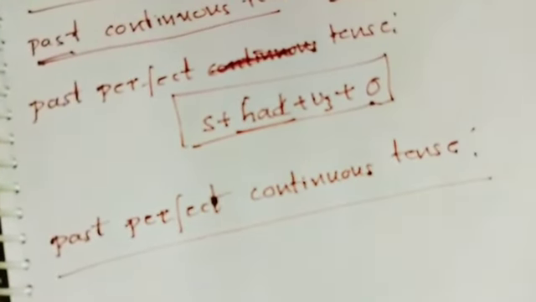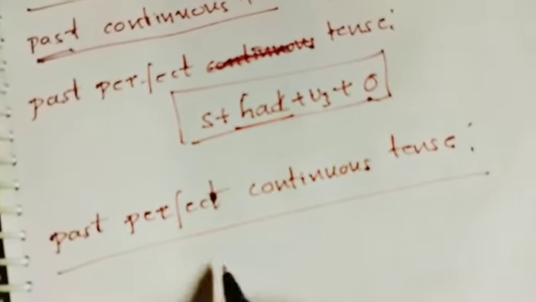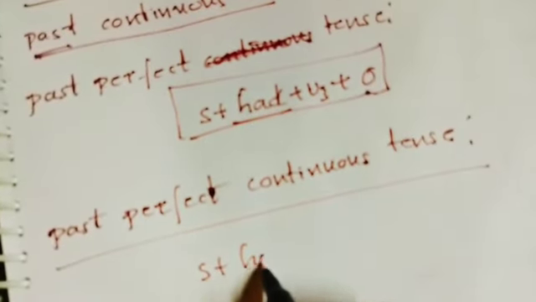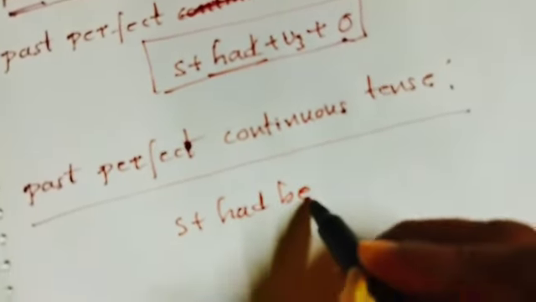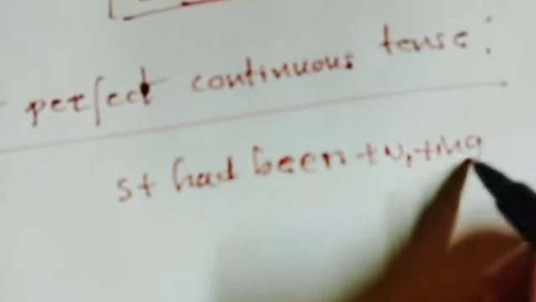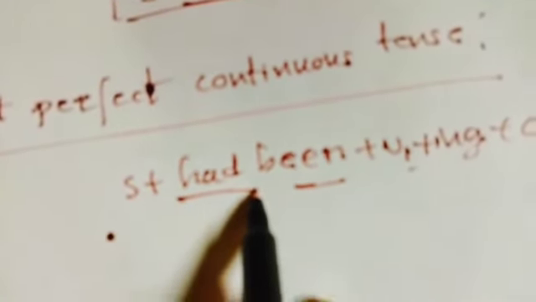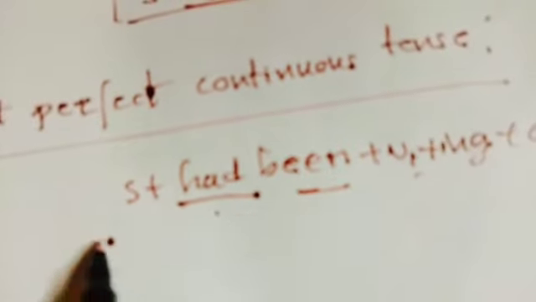Subject plus had been plus verb 1 plus ing plus object. What is the difference from present perfect continuous tense? There it is have been or has been; here had been is there.